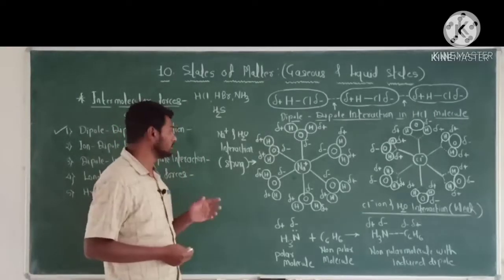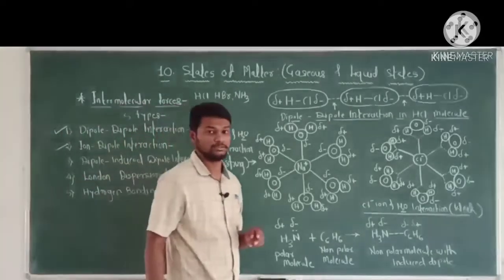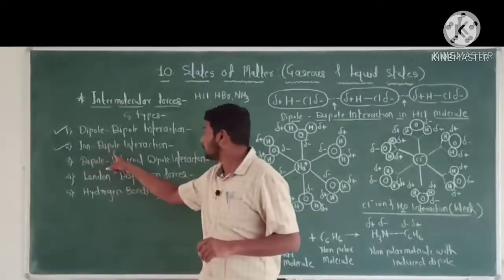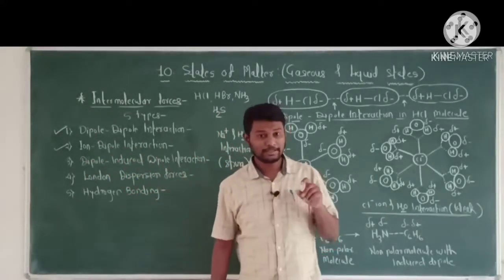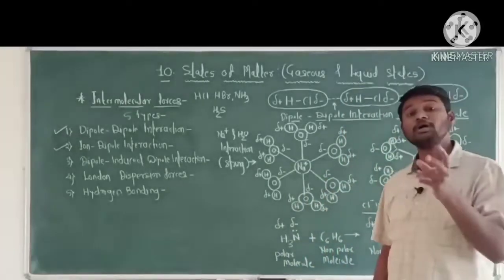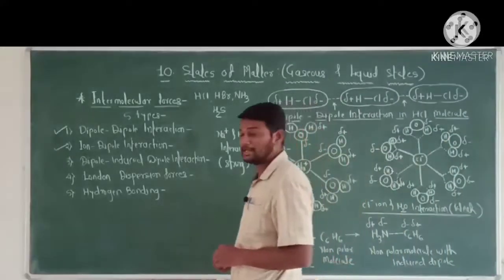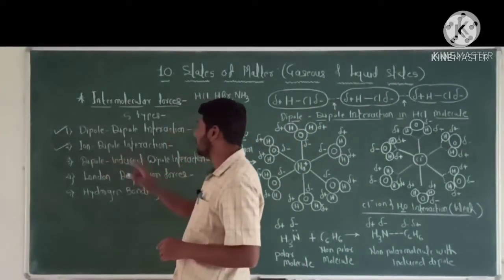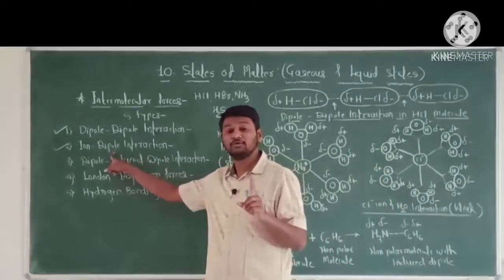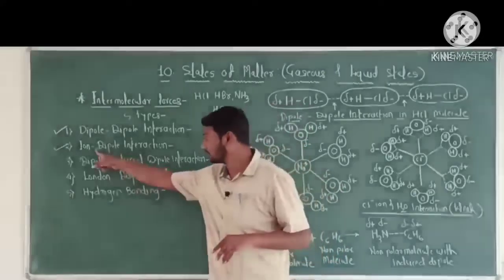Okay. Now next type, ion dipole interaction. The next type of intermolecular force is ion dipole interaction. The interaction between an ion and a polar molecule which has a permanent dipole moment is called ion dipole interaction.